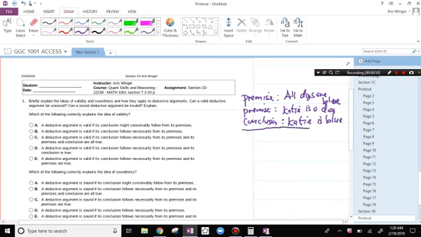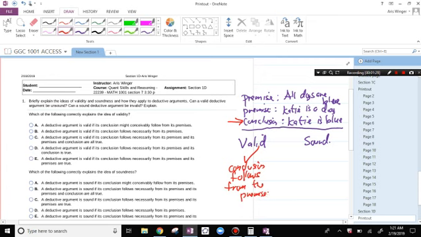So the question now is about whether this is valid and about whether this is sound. So this is valid because the conclusion follows from the premises, right? So whether or not the premises are true, if they were true, then the conclusion would have to follow, right? That the conclusion follows from the premises being true.